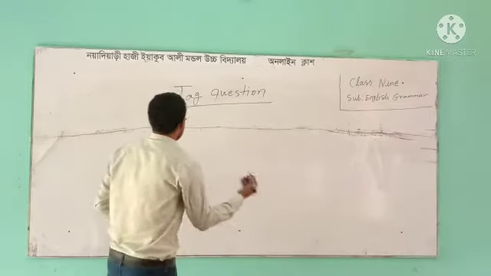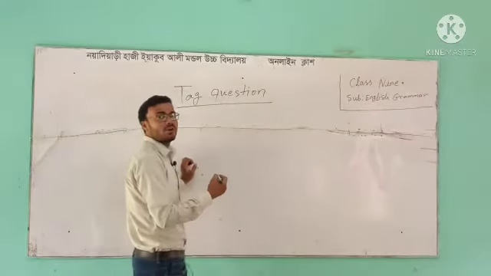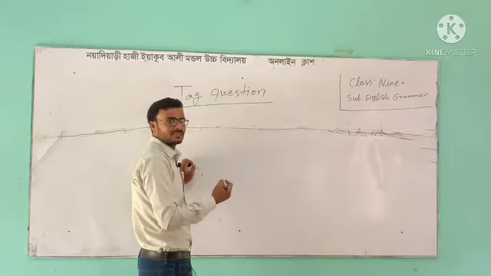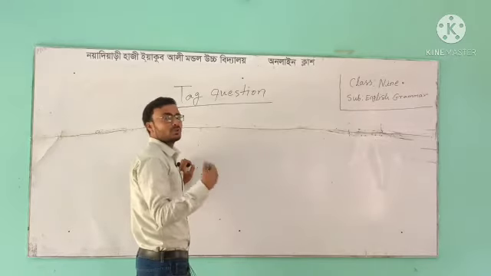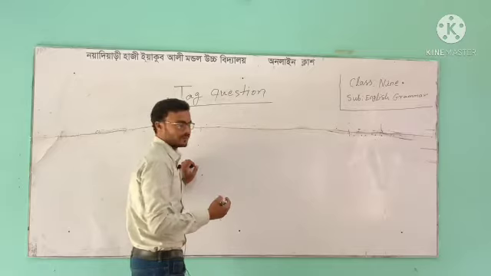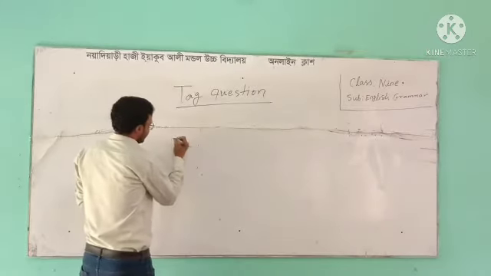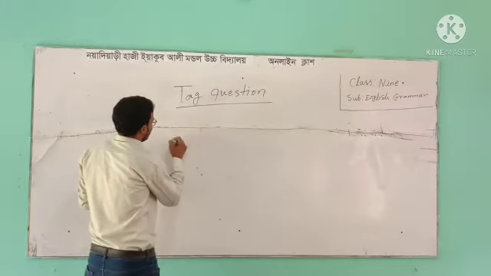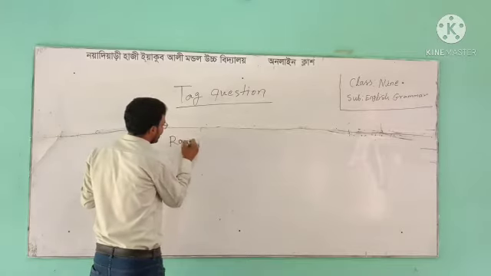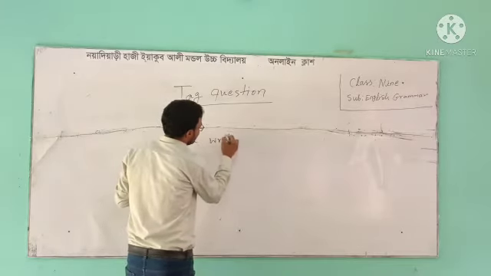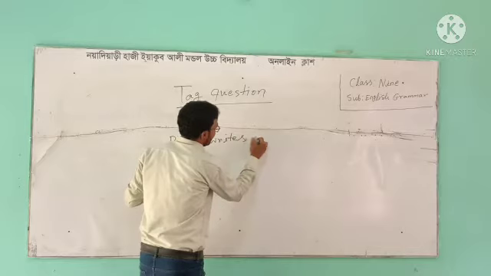If there is no auxiliary verb in the sentence, then what could be the tag question form? Rana writes a letter.